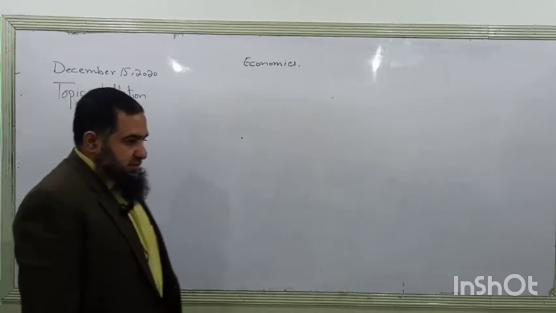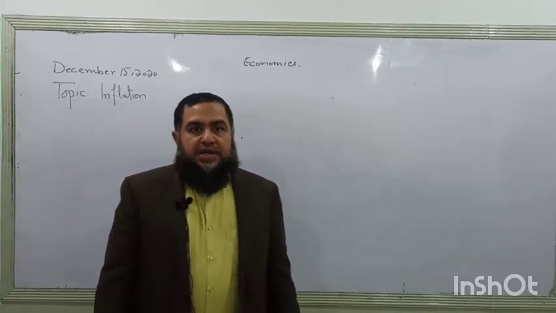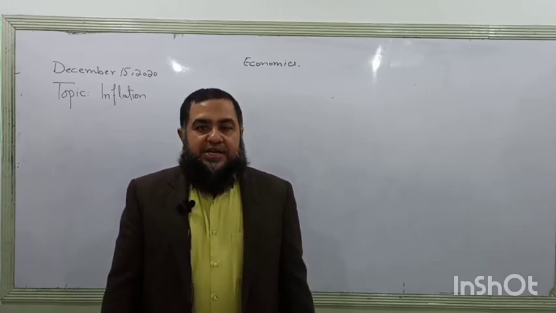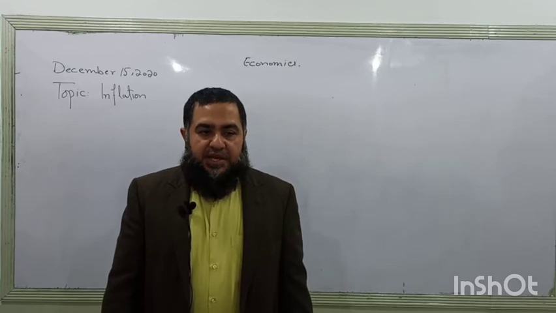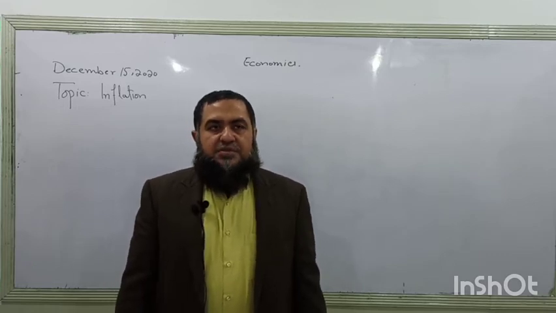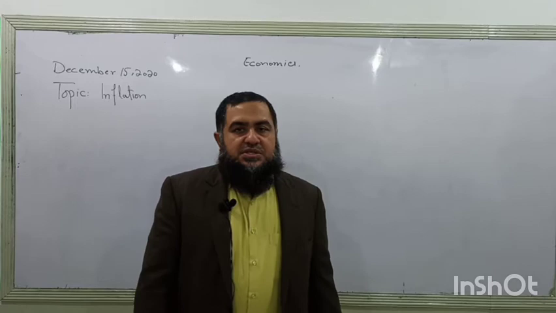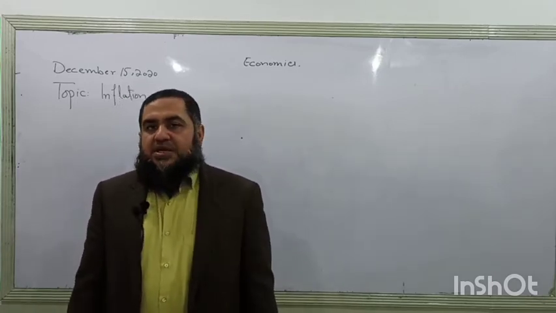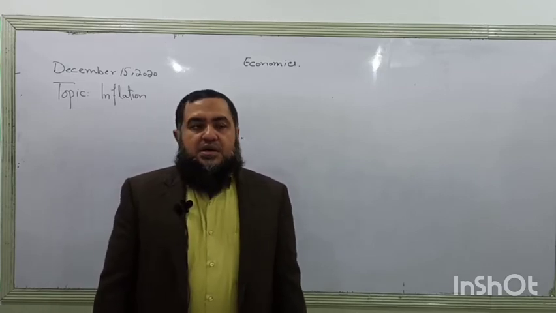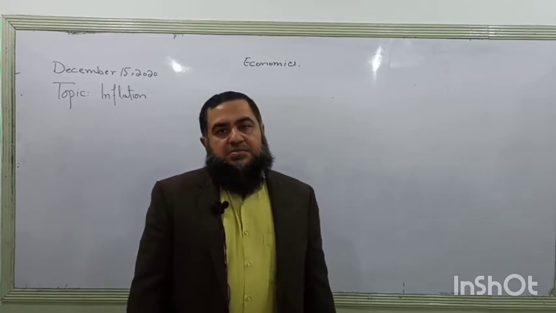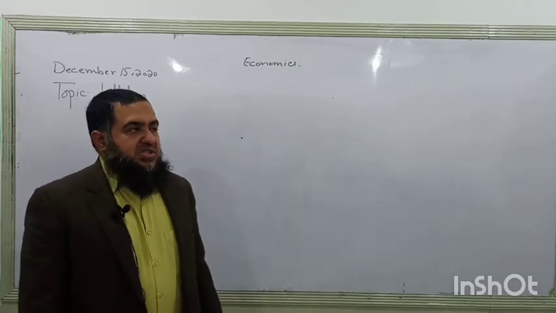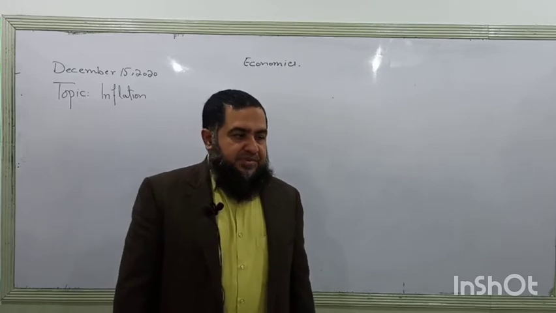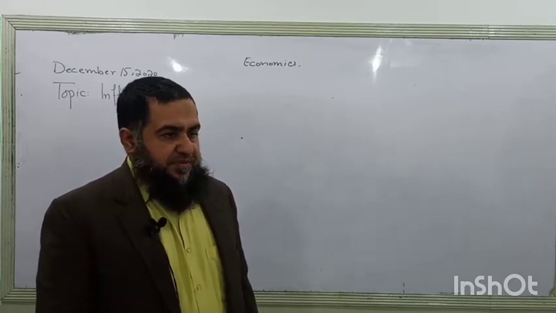In our last lesson, I have explained what is meant by aggregate demand and aggregate supply, and we have discussed in detail what is meant by the short run aggregate supply curve and the long run aggregate supply. Both in the Keynesian model and the new classical or monetarist model, the shapes are different.